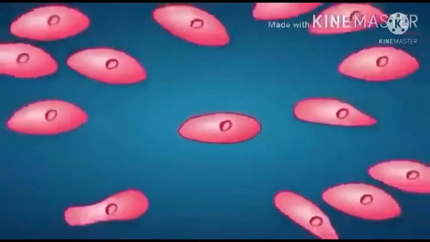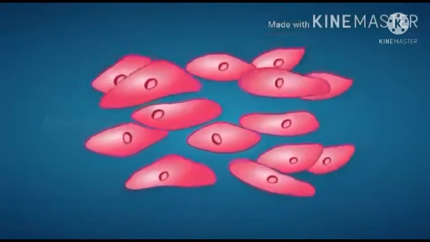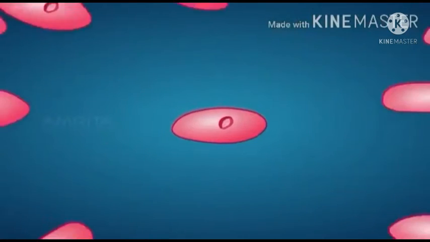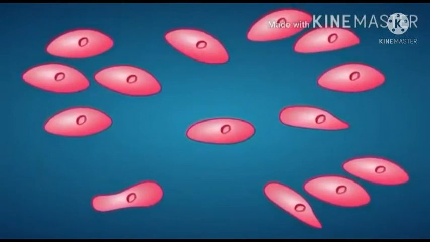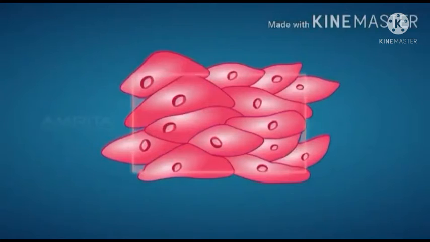Groups of cells that are similar in structure and perform common or related functions are called tissues.